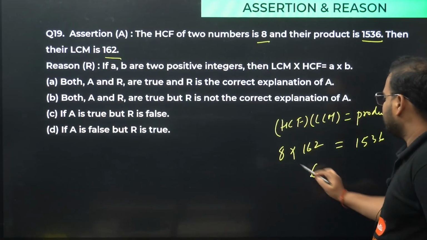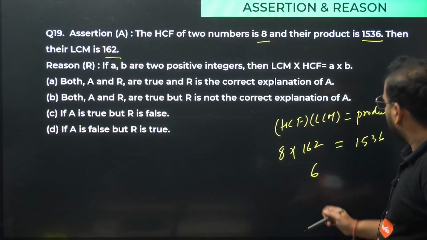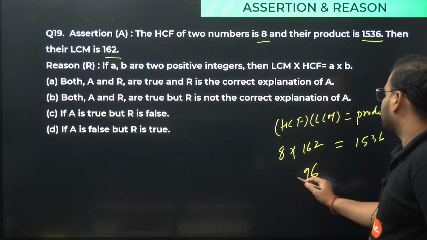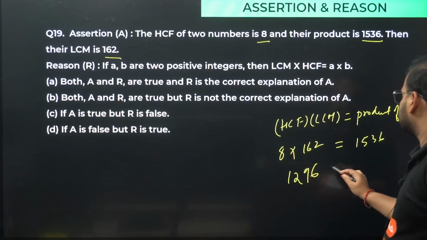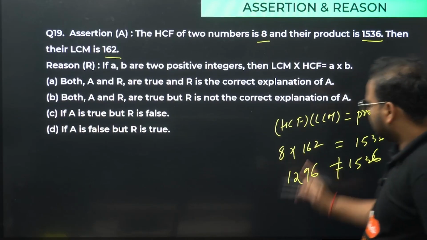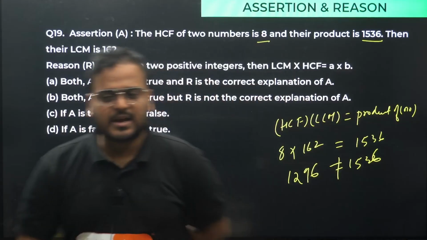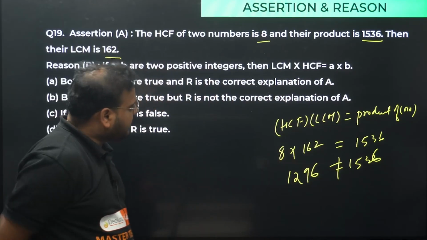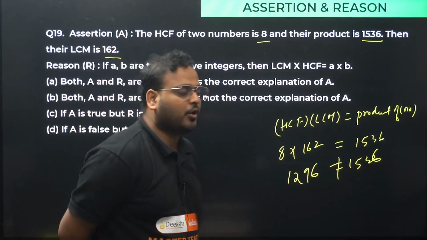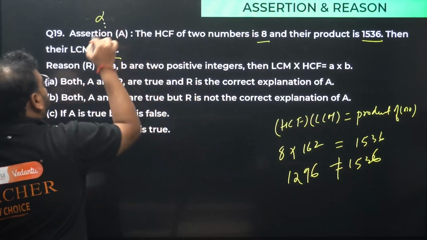8 times 6 is 48, plus 1 is 49. 8 times 1 is 8, plus 4 is 12. So we get 1296, not equal to 1536. Am I right? Please check the multiplication once. 8 times 6 is 48, carry 1 means 49, 9 is there, 8 times 1 is 8 plus 4 is 12, not equal. It means statement 1 is wrong.